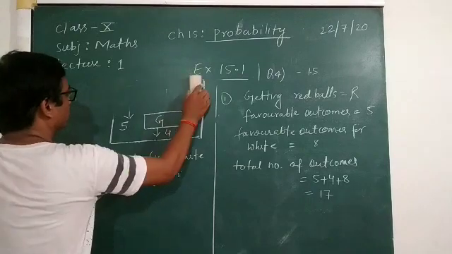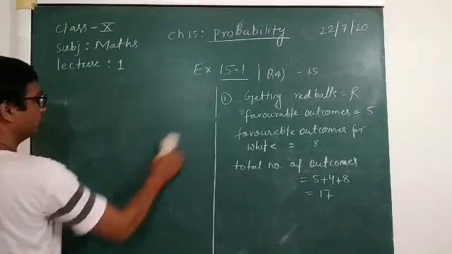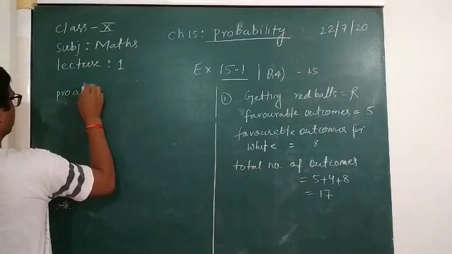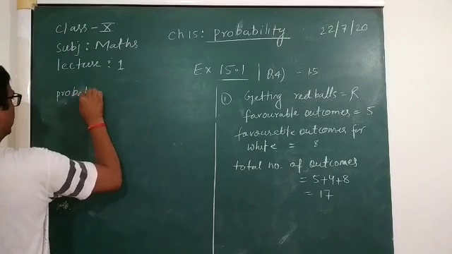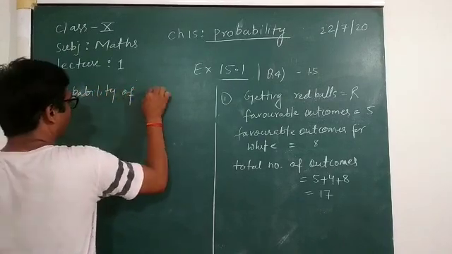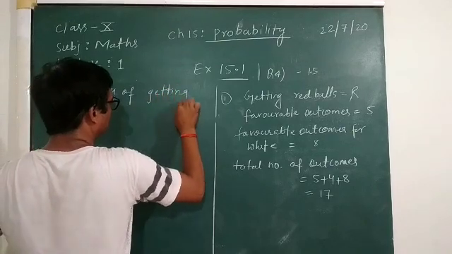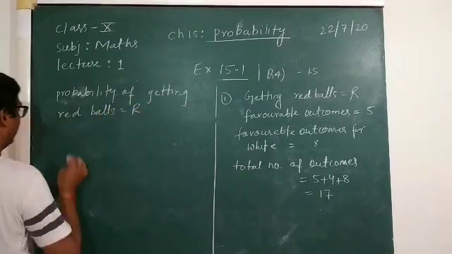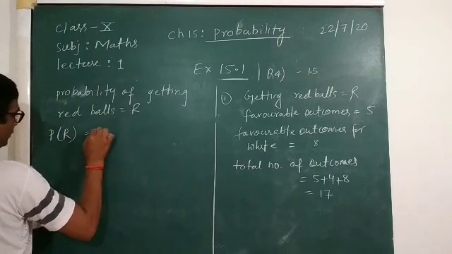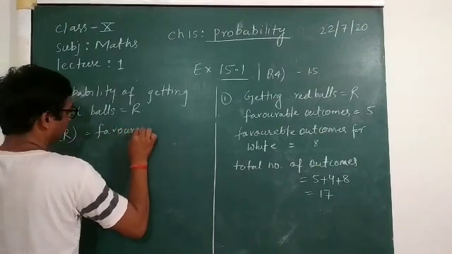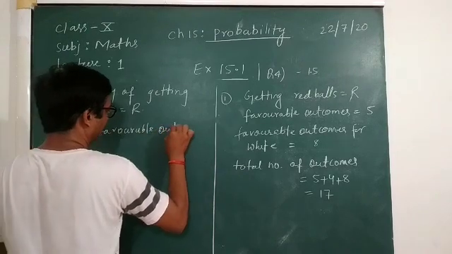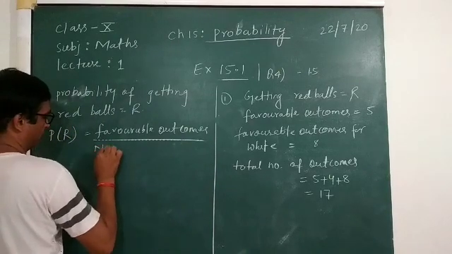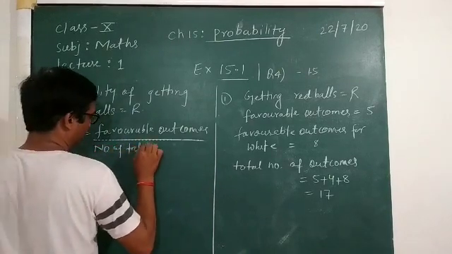So here, probability of getting red balls is equal to, R we have taken, hence probability of R is equal to favorable outcomes divided by number of total outcomes.